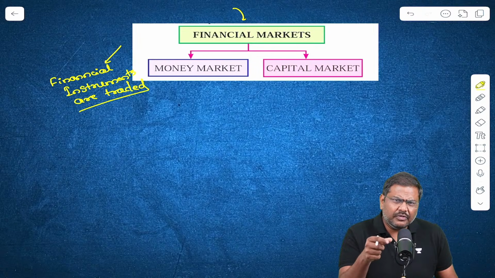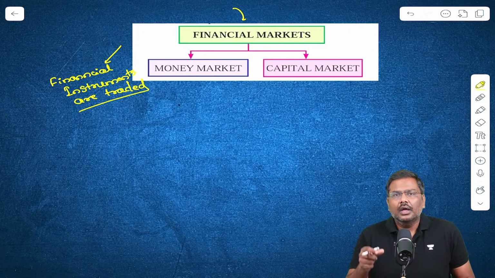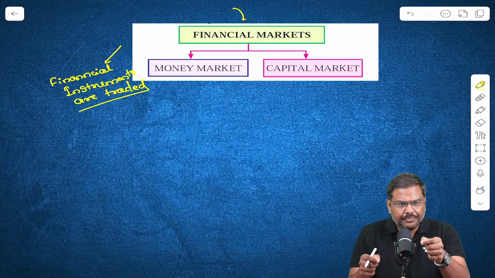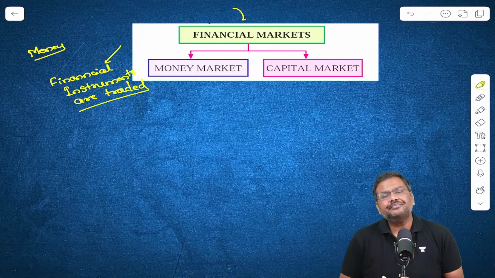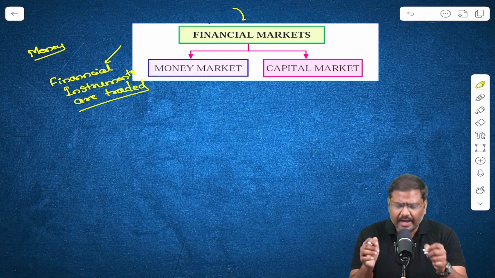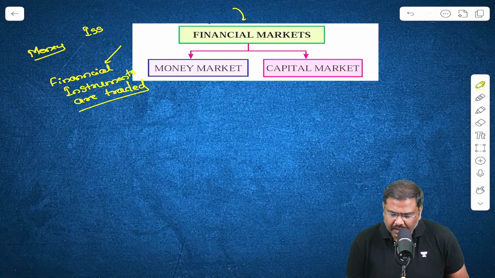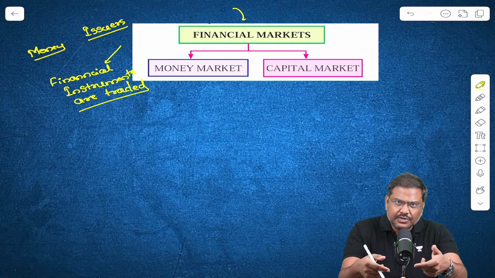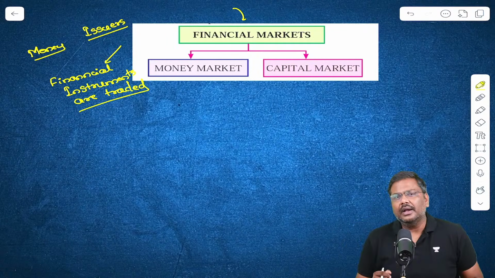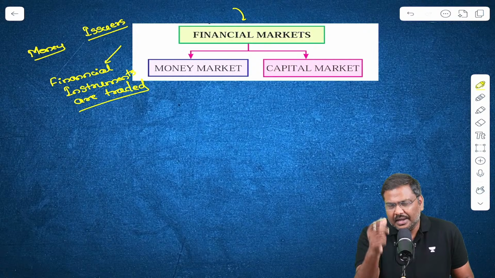Now, what do you mean by financial instruments here? In the market, there are two sides. One side, it has money which they want to invest in the market. And on the other side, we have the issuers or the sellers of the instrument, which want to issue these instruments and get the money from the market. Let me give you one example here.